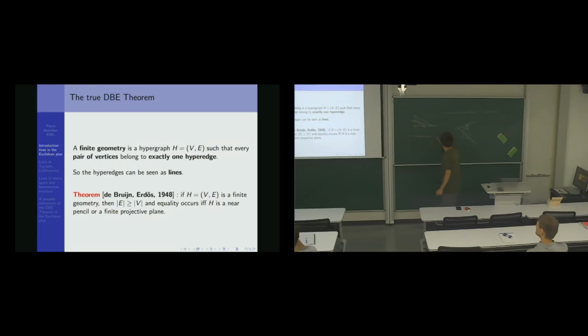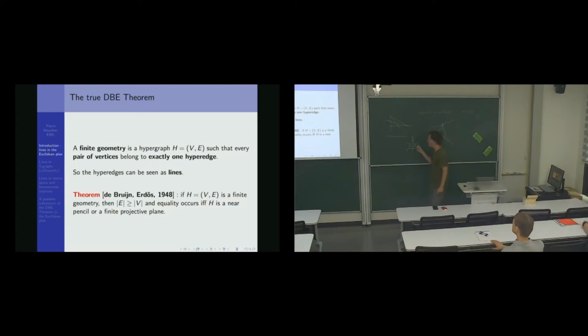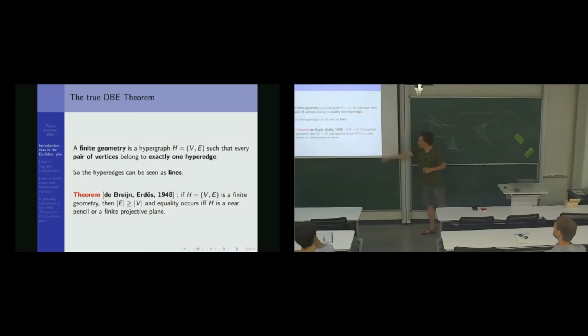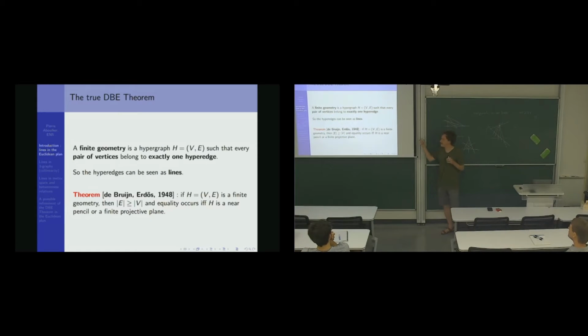So, for example, the Fano plane. You don't really need to know what a finite projective plane is, but maybe you all know the Fano plane. It has 7 lines and 7 points. One observation is that it does not have ordinary lines. Every line has at least 3 points, exactly 3 points here. So in finite geometry, it does not have the Sylvester-Gallai property. And there are a lot of proofs of this result. This does not really have a strong geometric flavor, but the proofs are purely combinatorial, most of them.